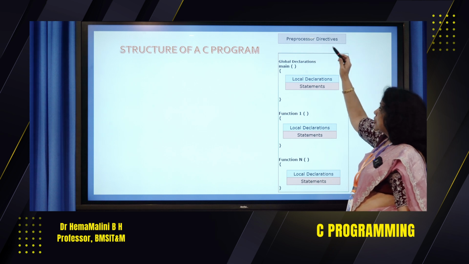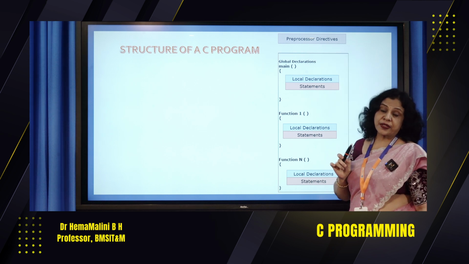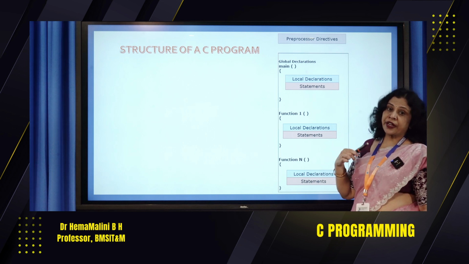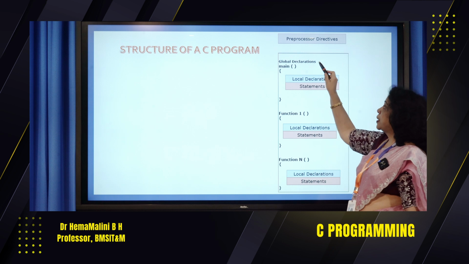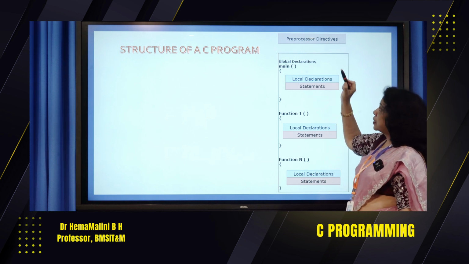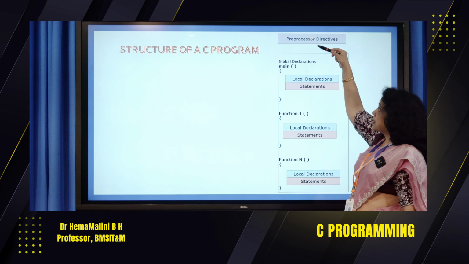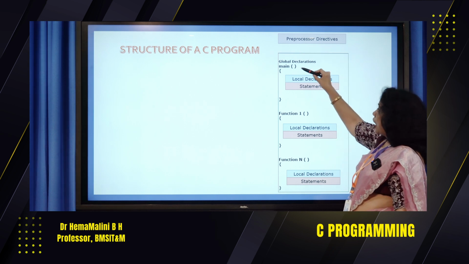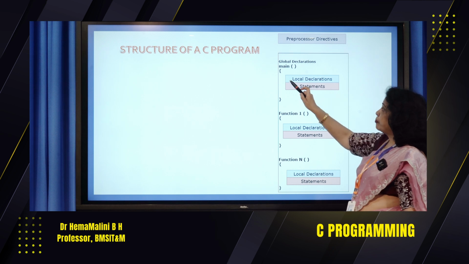Then come the global declarations. If there are any variables which have to be accessed across different functions, we keep them as global variables. So we do all the global declarations just below the preprocessor directives. After that, we have main.